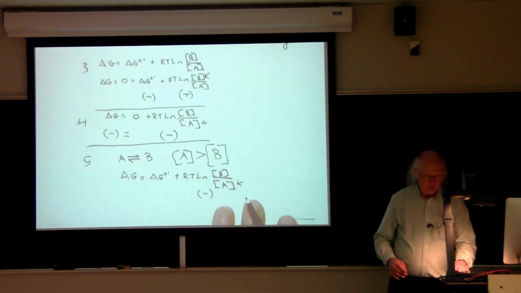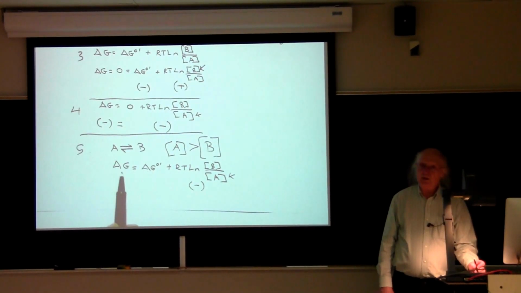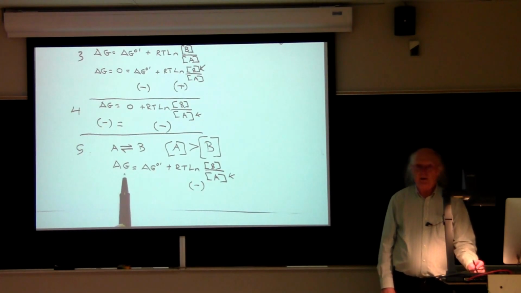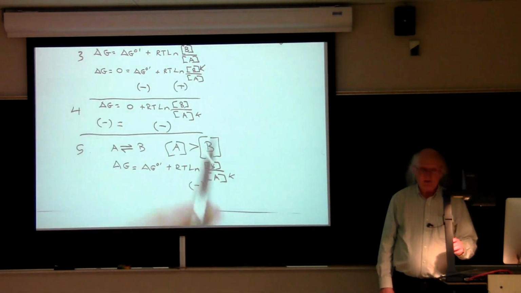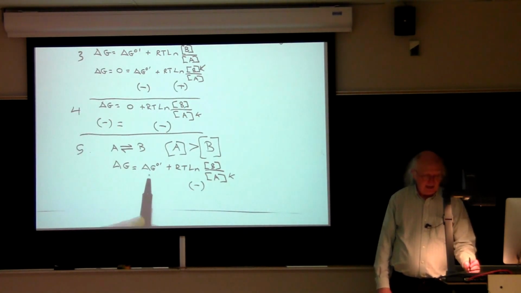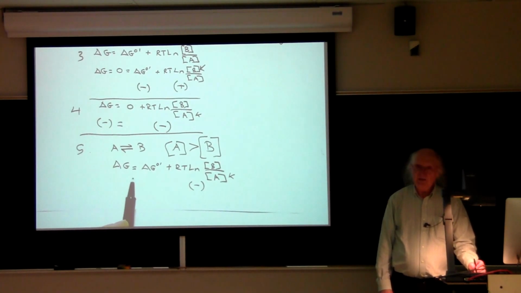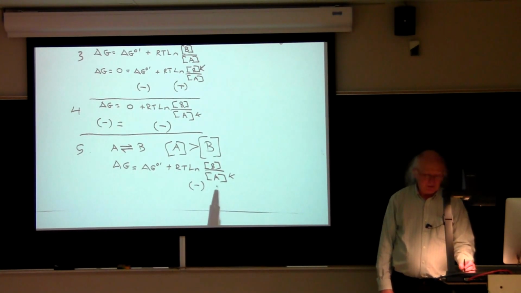However, that's all that we know because we have two unknowns. We don't know anything about delta G. We also don't know anything about delta G 0 prime. As a result of this, this equation is not solvable because any equation with two unknowns in it and only one equation can't be solved. So problem 5 can't be solved.